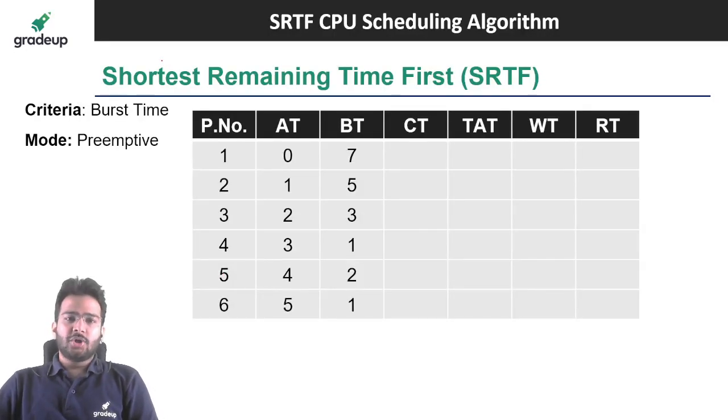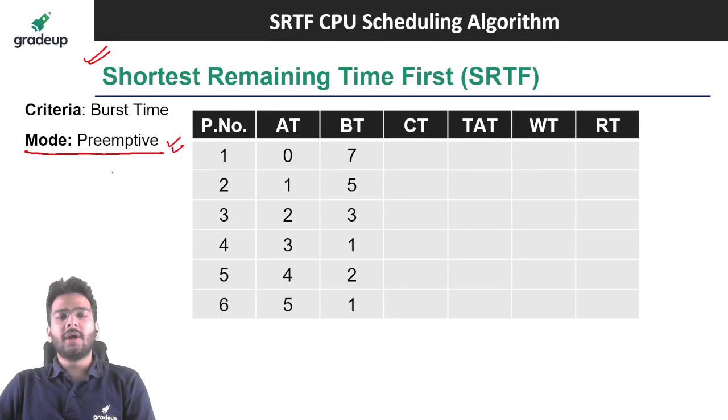So let's start. Shortest remaining time first CPU scheduling algorithm, right? So in the previous capsule we have seen shortest job first, that was non-preemptive. But the shortest remaining time first CPU scheduling algorithm is preemptive in mode. So you can say the mode of this algorithm is preemptive. That means you can preempt the process in between as well. And the criteria is, again, based on burst time. So this is also based on burst time.